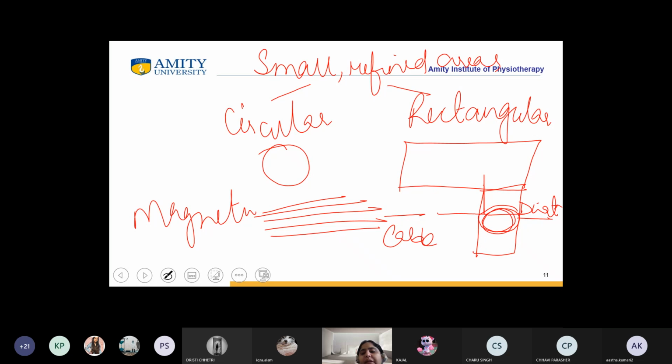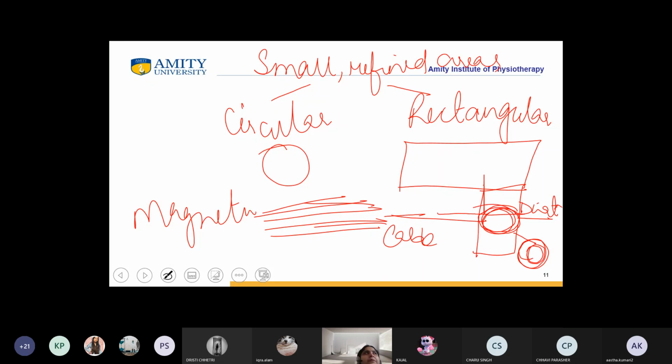On the contrary, if the director is circular, then there will be confinement of the rays on the outer side. It is because all the waves have to confine to a small and refined area.